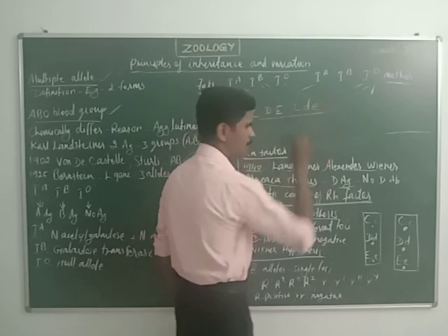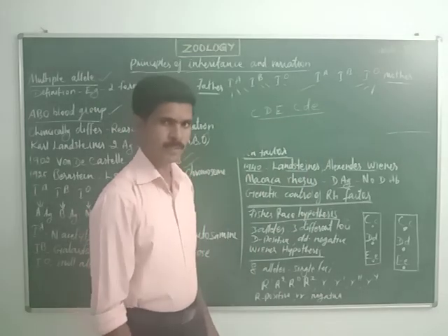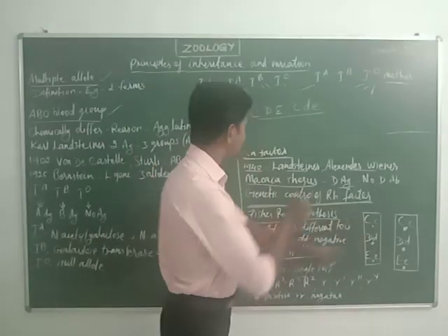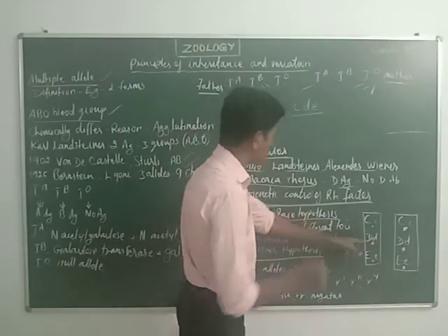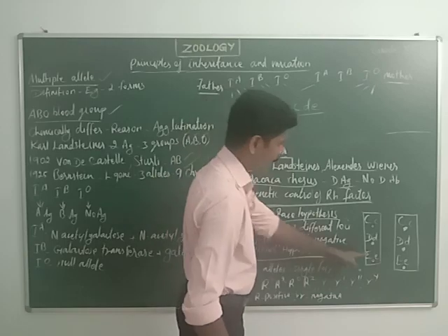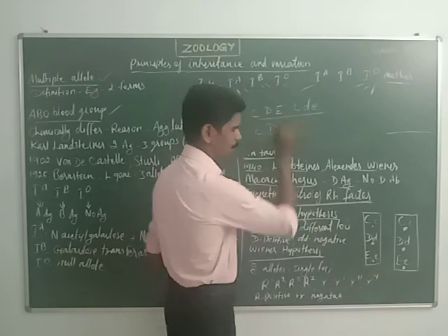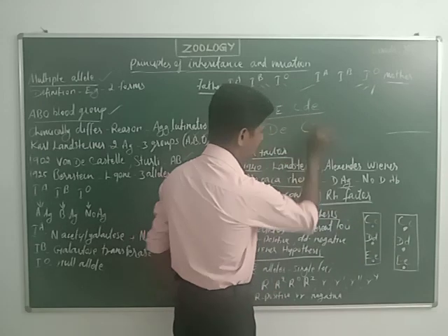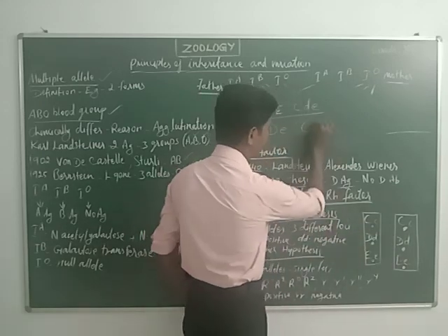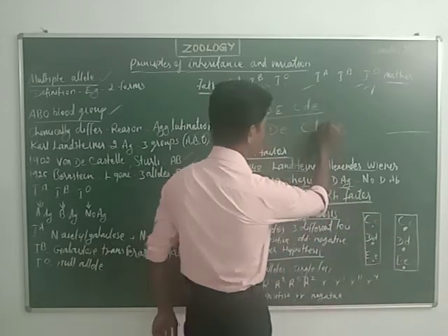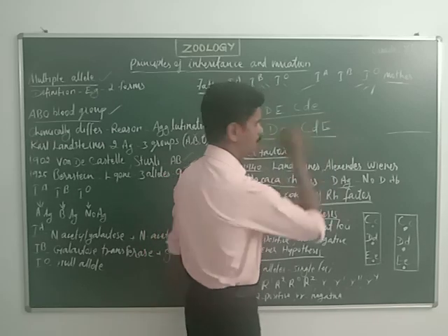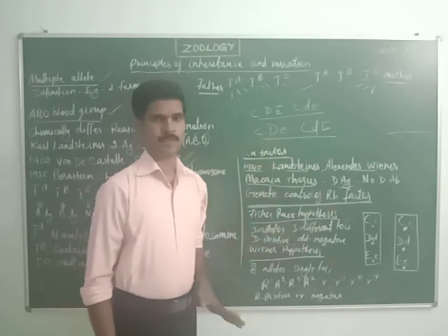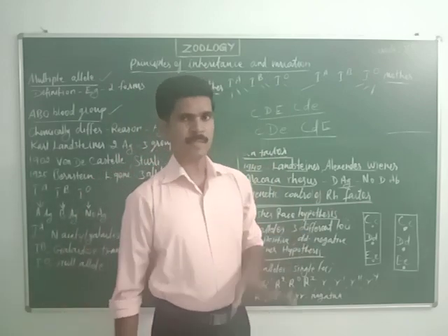So this is one genotype. Then I can draw another genotype. From here I take small c, then capital D and small e. Then from here I take capital C, small d, and capital E. So this is another genotype. Like that we can draw many genotypes.